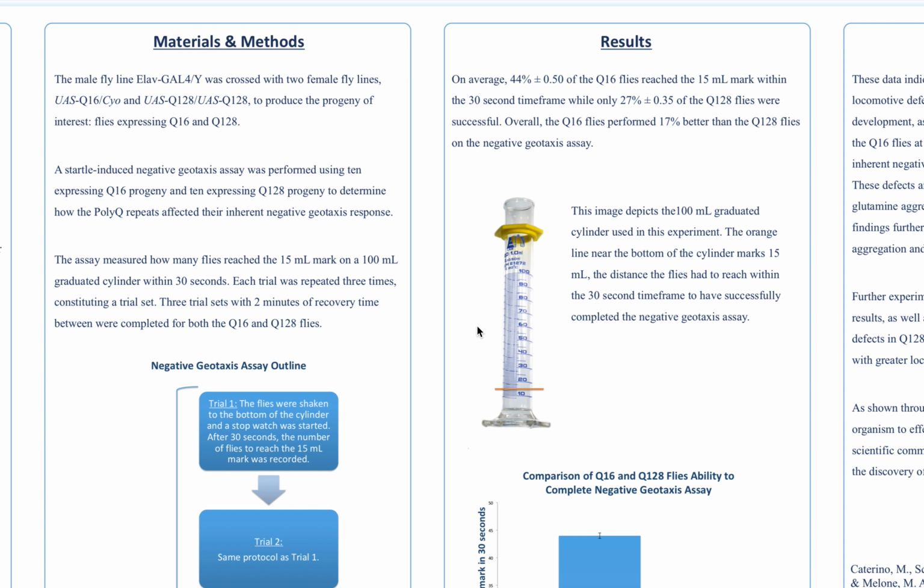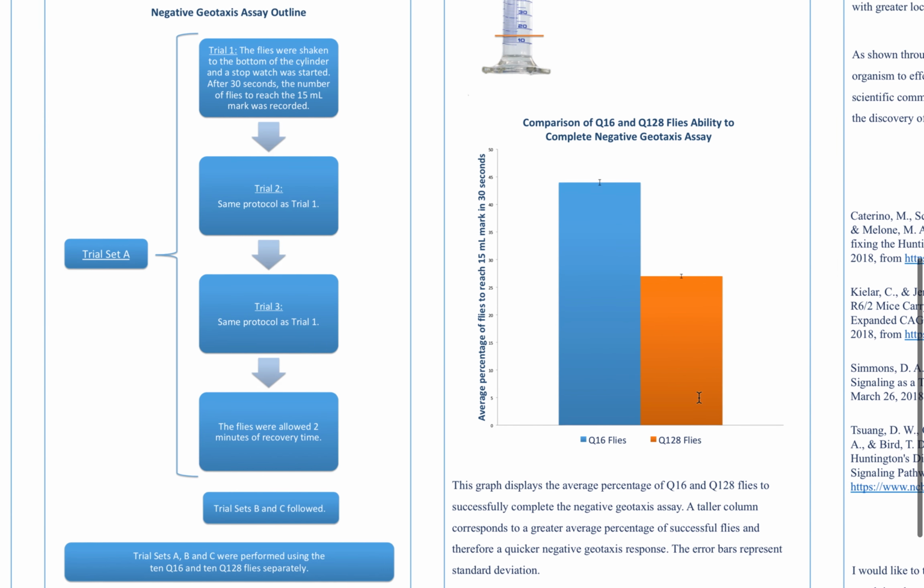I supply this picture here so you have a better idea of what the actual test looked like. This is the 100 milliliter cylinder, and you can see this orange mark is the 50 milliliter mark, which the flies were counted to see how many reached them after the 30-second time frame.